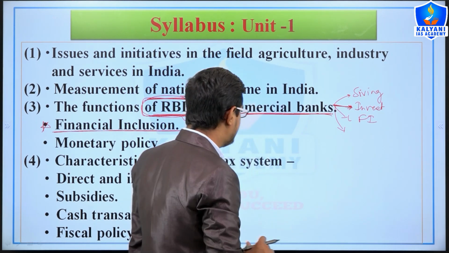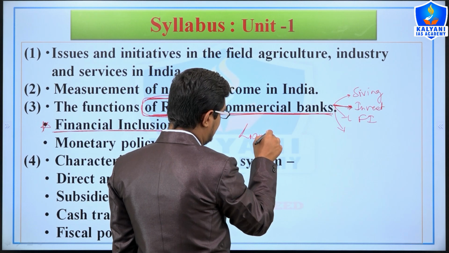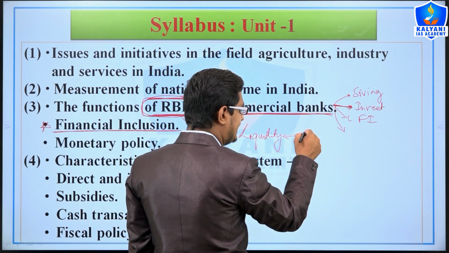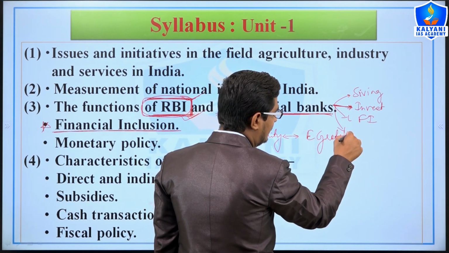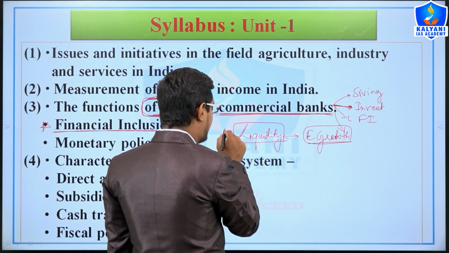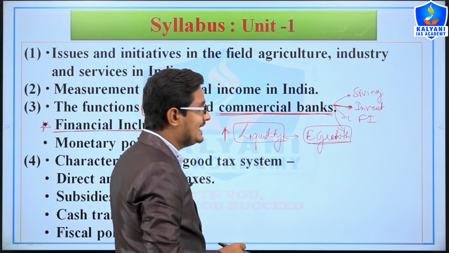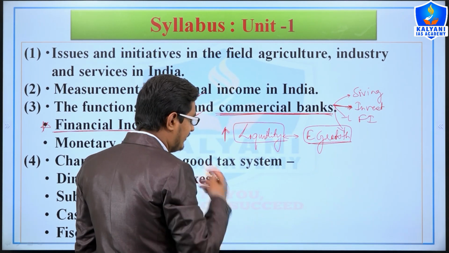Here you need to understand there is a relationship between liquidity and economic growth in the market. Why is it so? Now you need to understand. See, if liquidity is enough or liquidity increases in the market, then that leads to inflation or economic growth. Why?